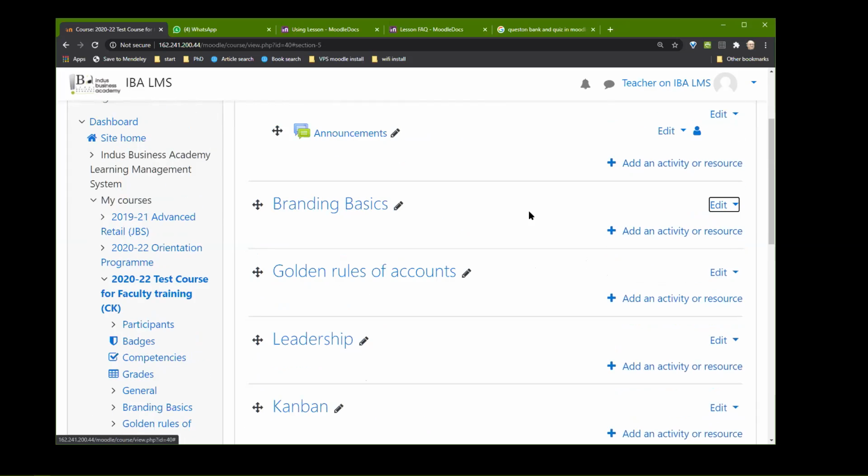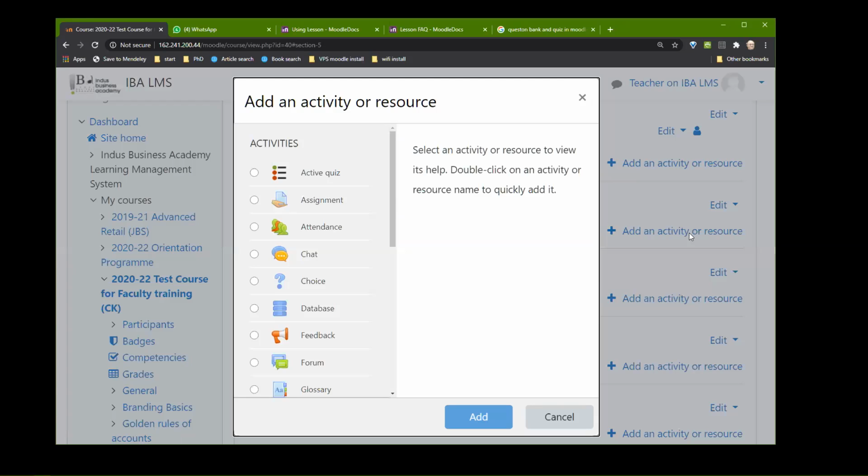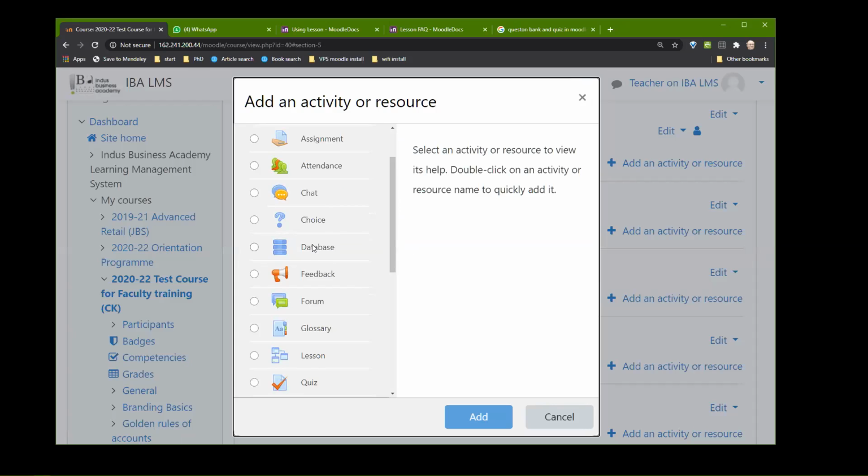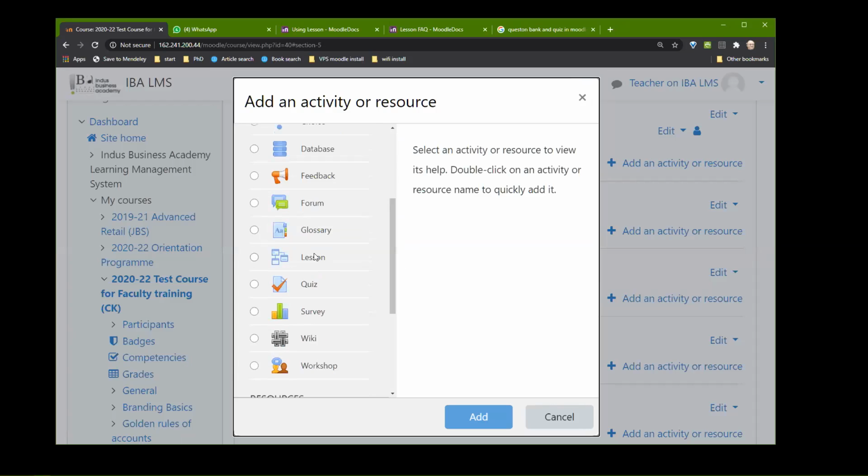All right. Now we come to this very important thing. First and foremost, you know that you can hide them, right? The second thing is adding a topic. Now let's go to this. Do not use assignment, do not use active quiz, do not use chat, do not use database, do not use forum, and very importantly, do not use lesson.